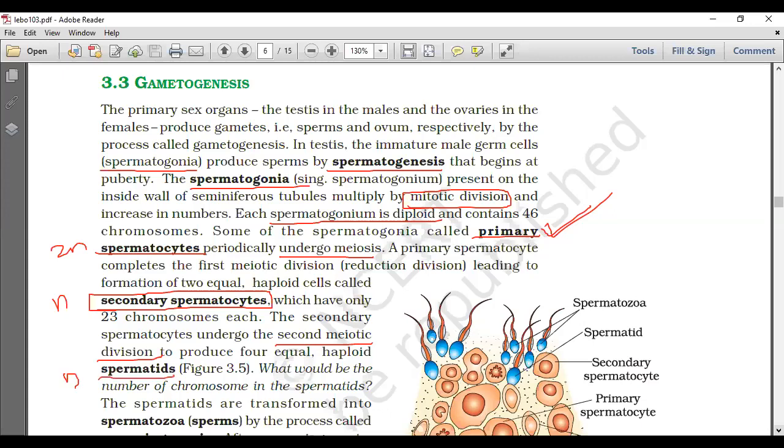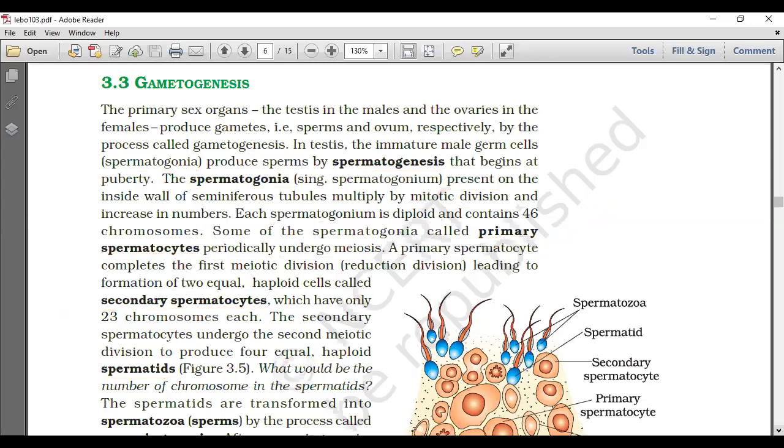Four equal haploid spermatids. This is the area with a pool of questions; various questions are there from this area. From a primary spermatocyte after meiosis 1, two secondary spermatocytes are produced. From a secondary spermatocyte after meiosis 2, four equal haploid spermatids form.